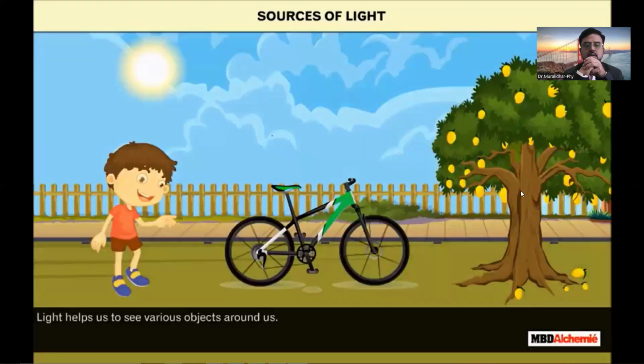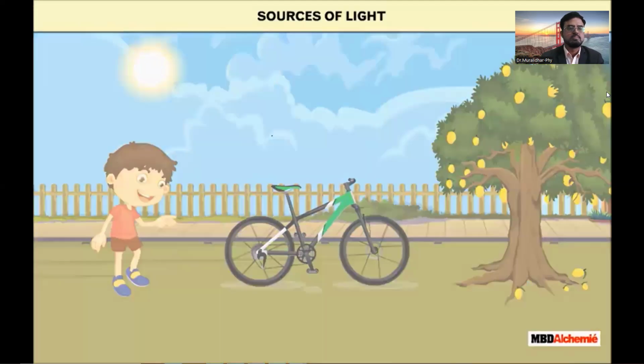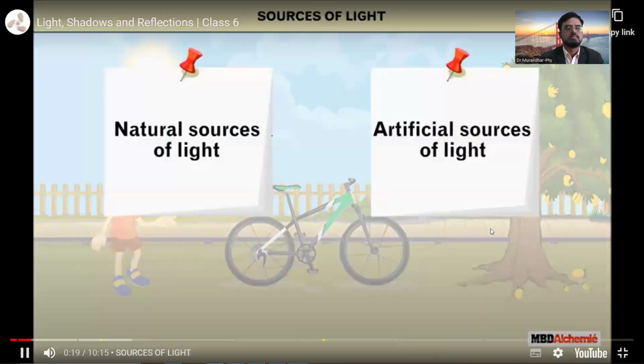Light helps us to see various objects around us. There are different sources of light. These sources of light are categorized as natural and artificial sources of light. Let us learn about different sources of light.